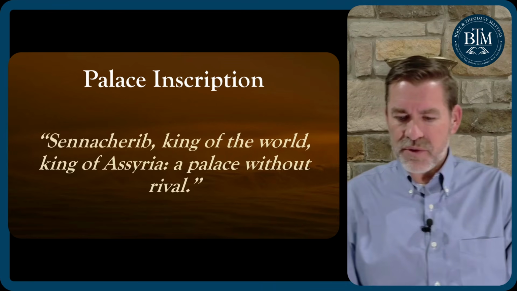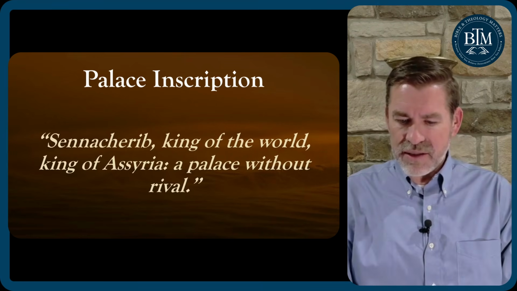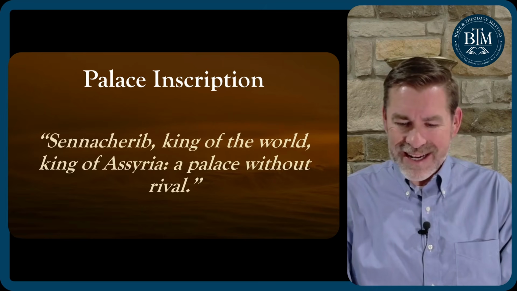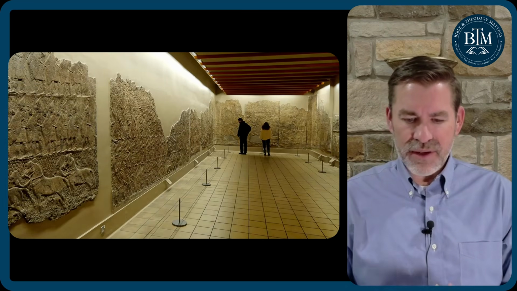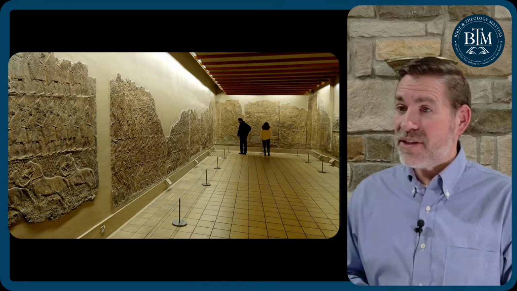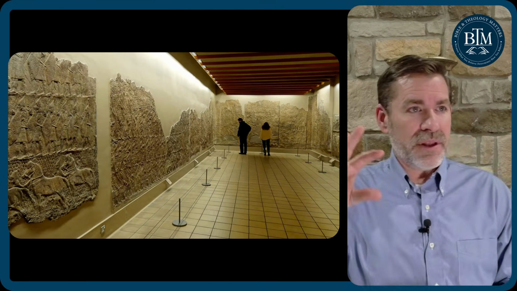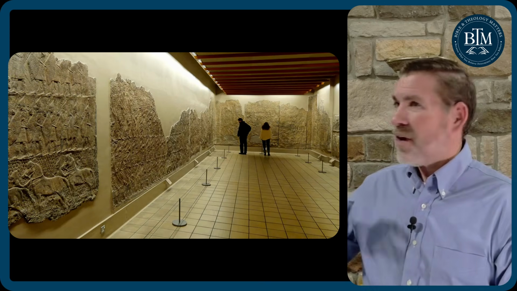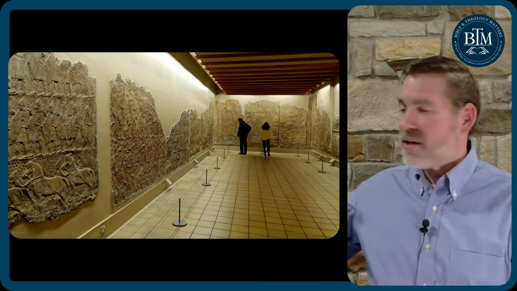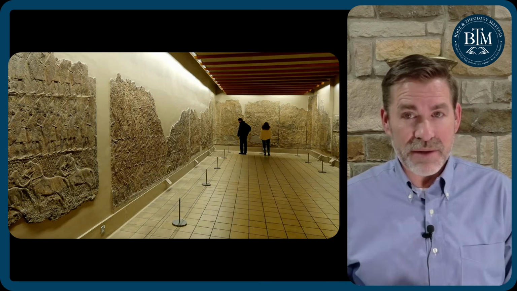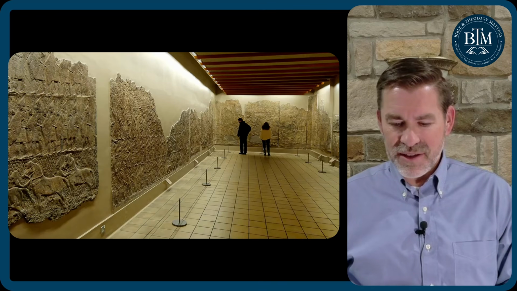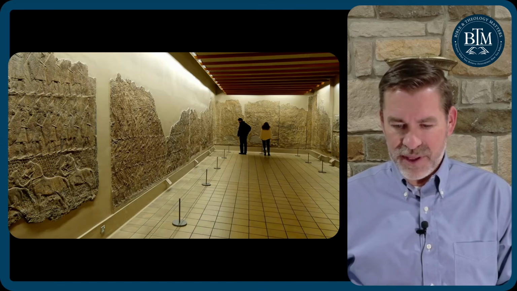So this inscription was discovered at Sennacherib's palace in what's called Room 1, and he's, again, trying to make a name for himself. So this is the room in the British Museum, and these are some of the panels that have been recovered. I think they're missing 4 panels there, but they brought back most of them. The others did not survive because Layard did not bring them back with him.